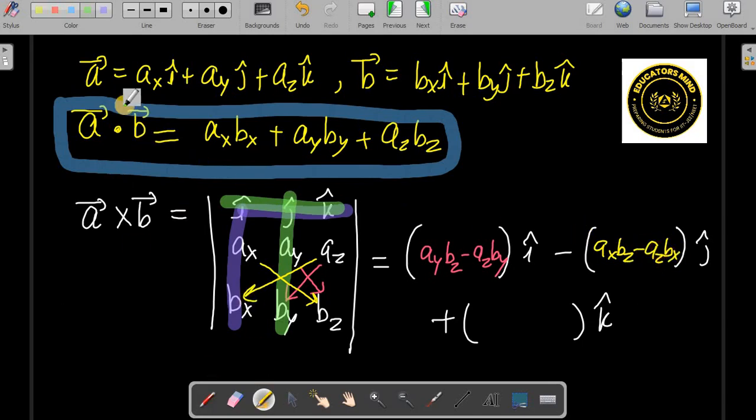The third time, you leave this row and this column. This time you take AX BY and AY BX, so AX BY minus AY BX. Once you write this, the game is over, because after that you can calculate the magnitude of A cross B and everything can be done.